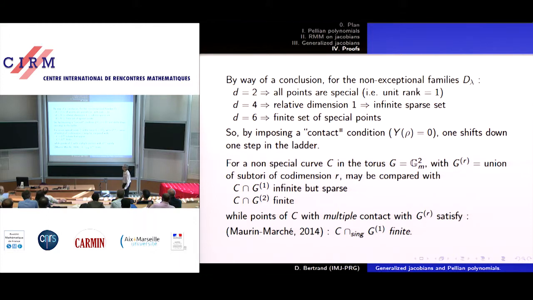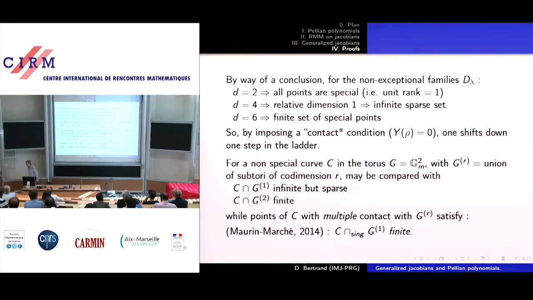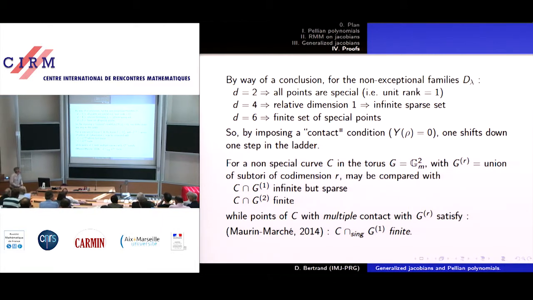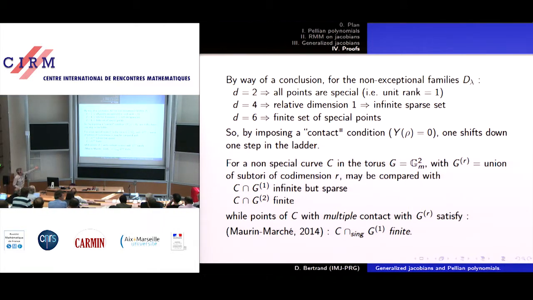And I view this situation, which is just an illustration of unlikely intersection, as the analog of a recent result of Mori and Marché, which is unlikely intersections in a new setting, namely, we heard in Francesco's talk yesterday about a curve intersecting with the union of subtori of codimension R, and well, there are these two results.